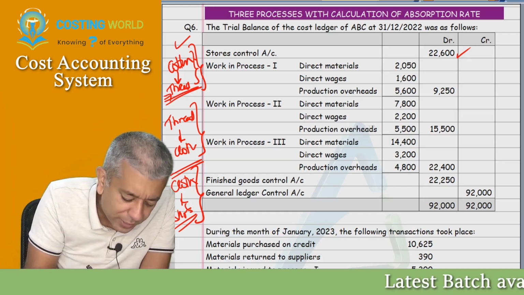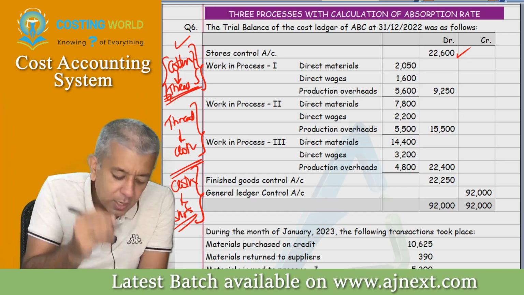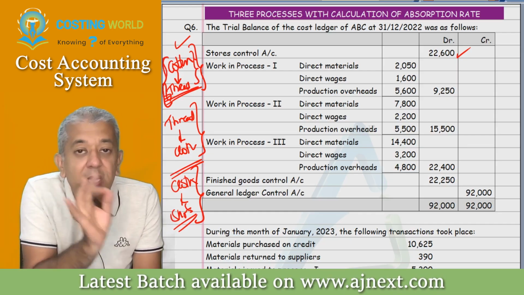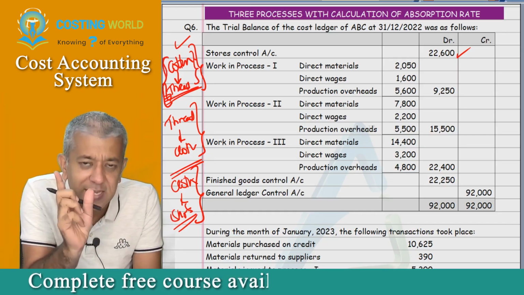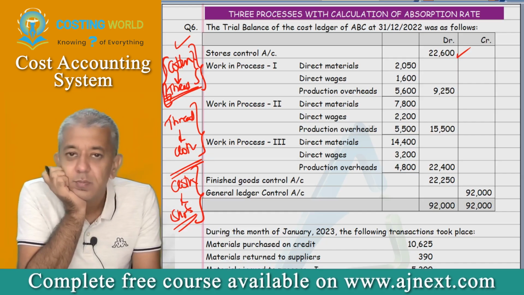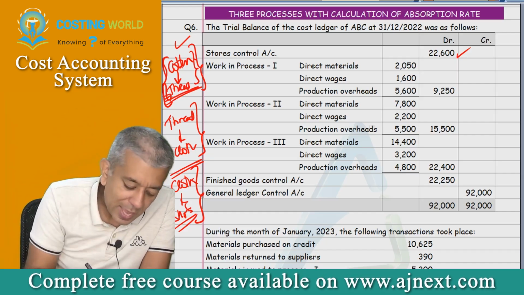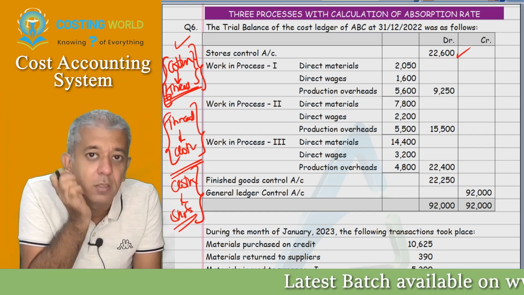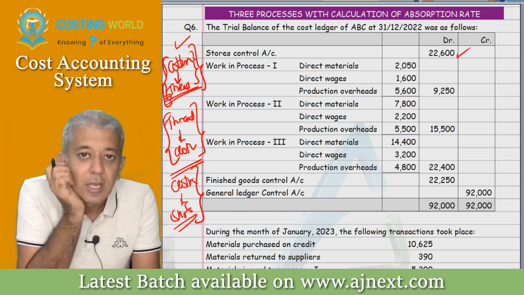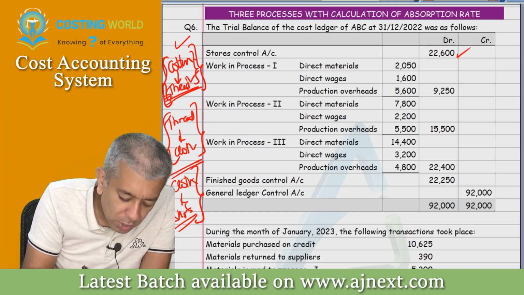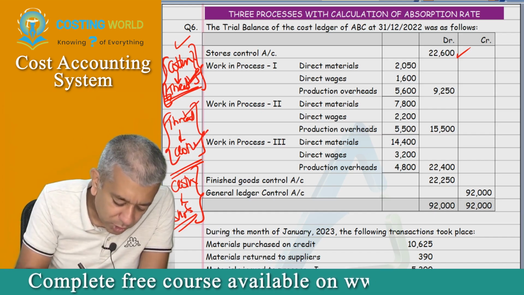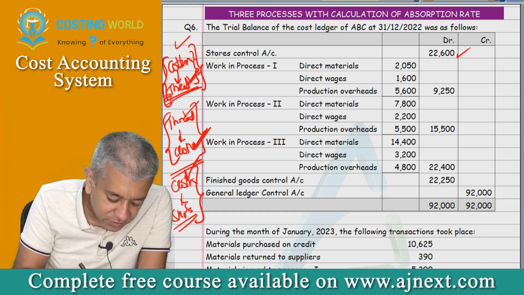Think from the first process angle, what is your final product? Thread. And then tell me for the second process, what is your raw material? So output of one process becomes the input of the next process.